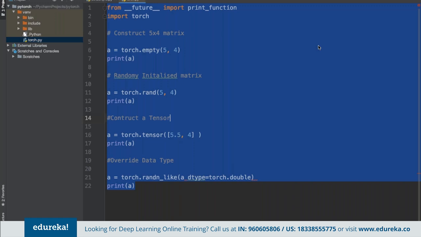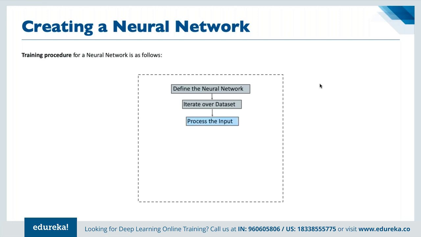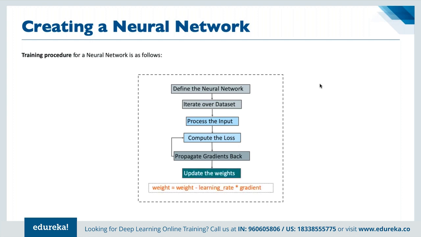Now, if we have to talk about how exactly we can train a neural network, whenever we are creating a neural network, there are multiple processes that we have to take care of. First of all, we define the entire neural network, and then we iterate over a given data set. Then we process the input, compute the loss incurred, propagate gradients back, and at last update the weights. For updating a weight, we simply define weight minus learning rate multiplied by the gradient that we have when we propagate the gradients back.